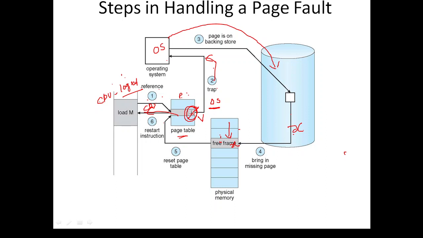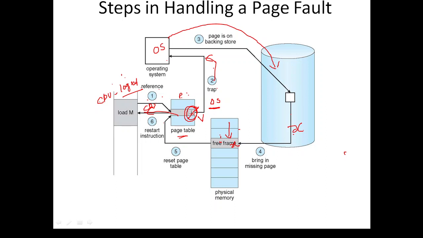A trap is generated in the sense that the page was not there. When a trap is generated, the control will be handled by the operating system. What the operating system will do is check in the secondary memory for that particular page. Okay, the operating system got that X page.